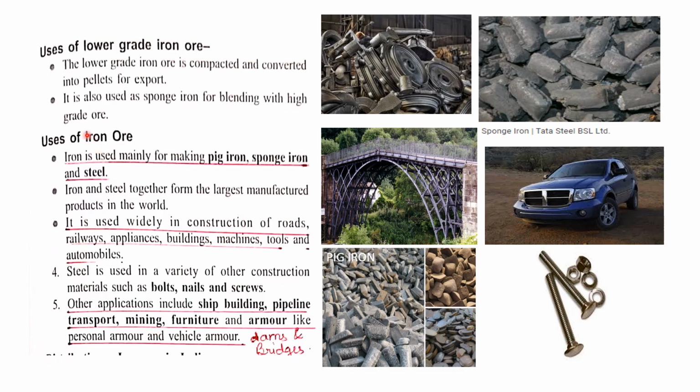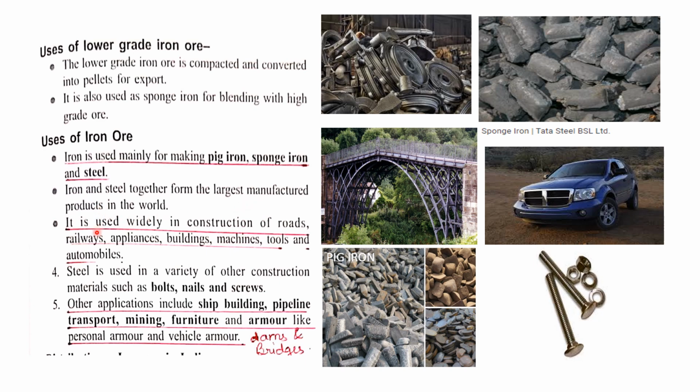Then we come to the uses of iron ore. Iron ore is mainly used for pig iron, meaning the crude iron, which is in the form of oblong blocks, which is manufactured in the industries and then transported to or taken by the other industries for consumption. Then the sponge iron and steel. Then the second point can be cancelled. It is not important. It is not giving any use.